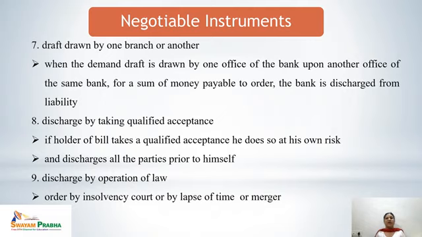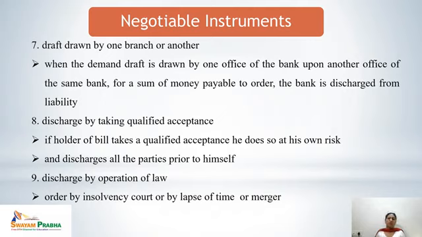Next is discharge by taking qualified acceptance. If the holder of the bill assents to the qualified acceptance, there is no condition that he should accept it. But if he does this, it is done at his own risk. So this will discharge all the prior parties, all the parties prior to himself, from their liability. Next, discharge by operation of law. In case of death, insolvency, lapse of time, or merger, the parties will get discharged.